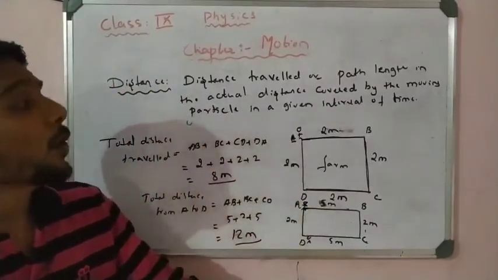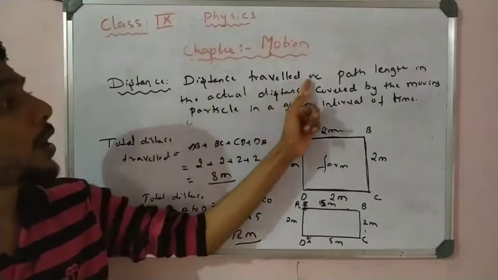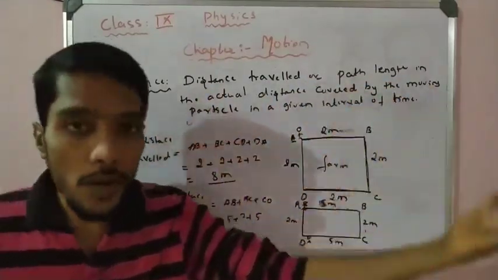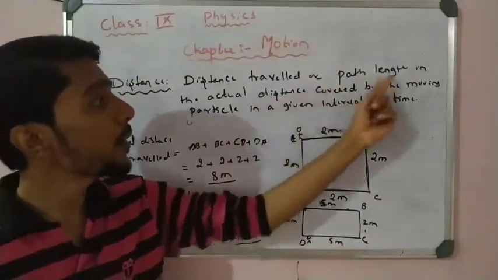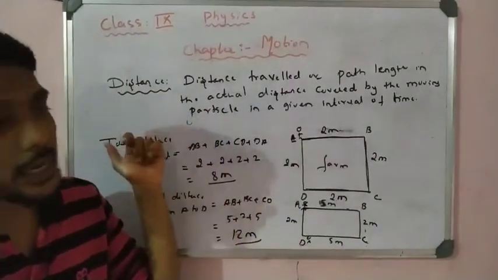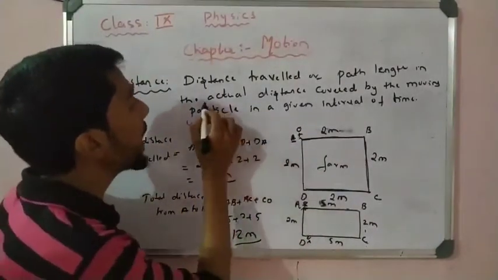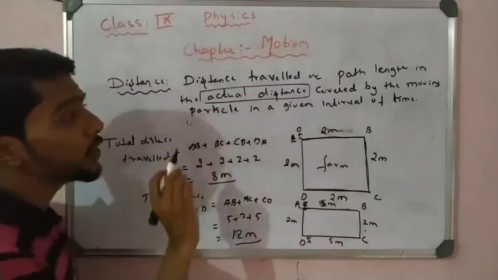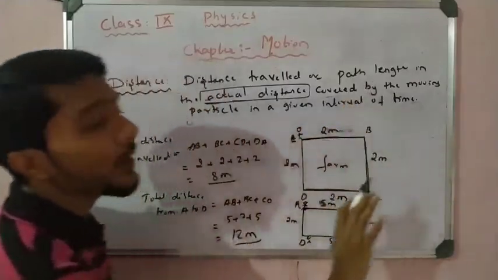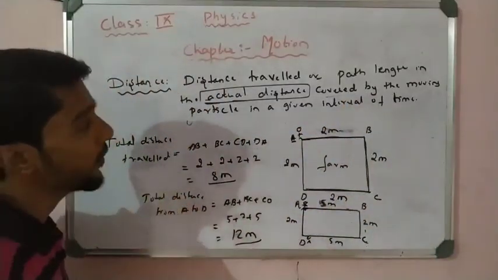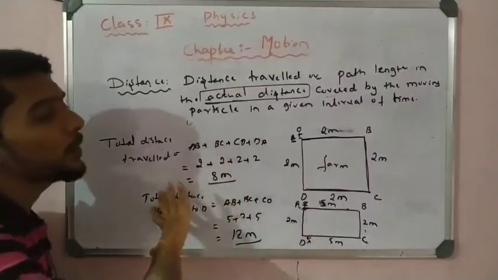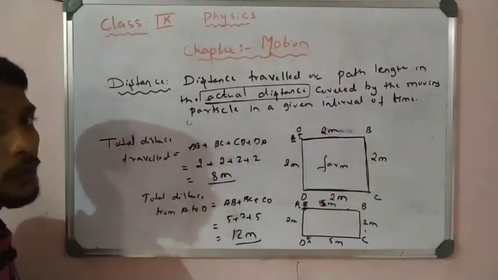So a very important definition: what is distance? The distance traveled, or path length, is the actual distance. What do we mean by distance? It is the actual distance covered by the moving particle in a given interval of time. So that is called distance, right? That is very important. Distance is the actual distance covered by the moving particle. You have to remember that point very carefully. So this is about the two examples of how to calculate the distance traveled. Simply we can add up all the distance he covered, right?